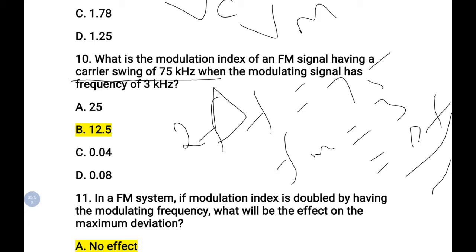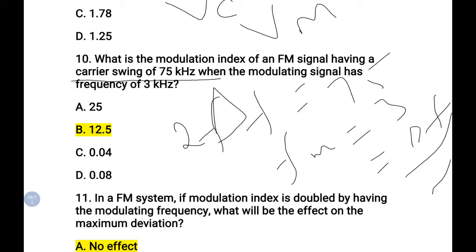Here, they haven't given the del F value, that is, the frequency deviation is not given. Instead, they have given the carrier swing. So we have to relate the carrier swing with the frequency deviation.